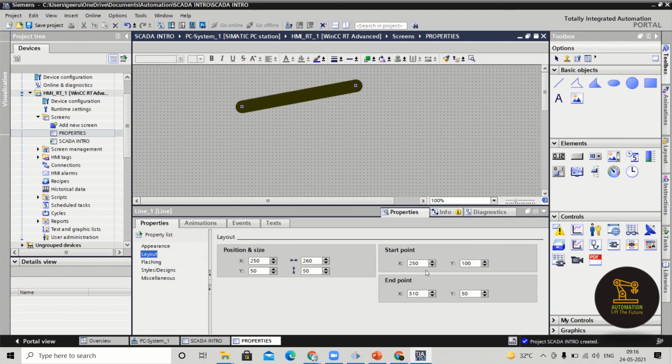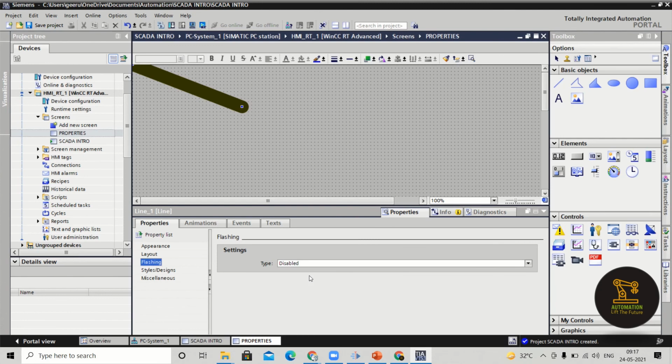When I change the start point, automatically you can get the elevations, I mean slope, each and everything. In the same way, end point, I'll make it as 100. Y I will make it as 0, or X I will make it as 0. So like this, you can change the layout of a particular line.